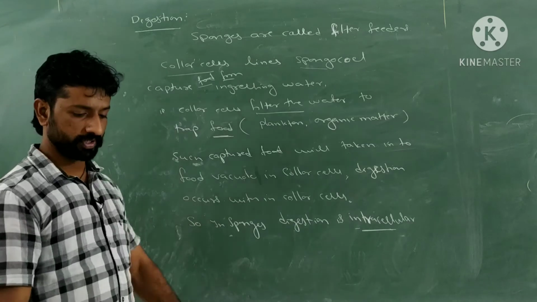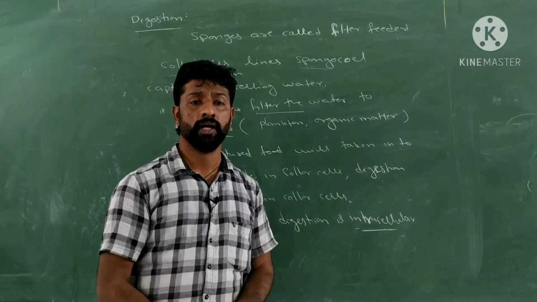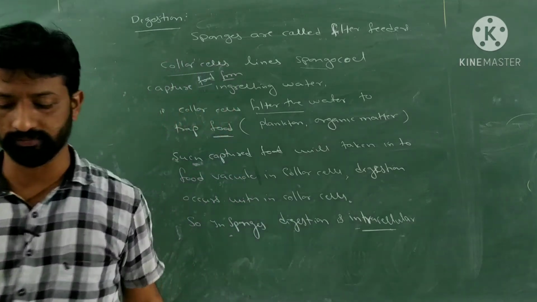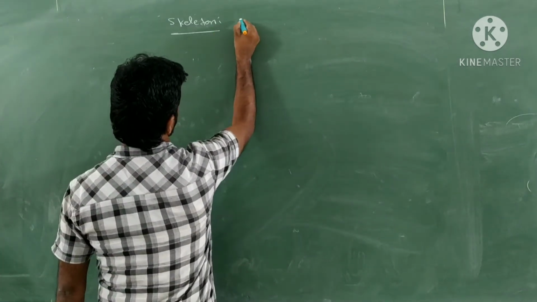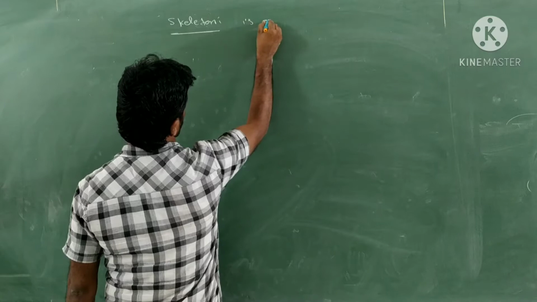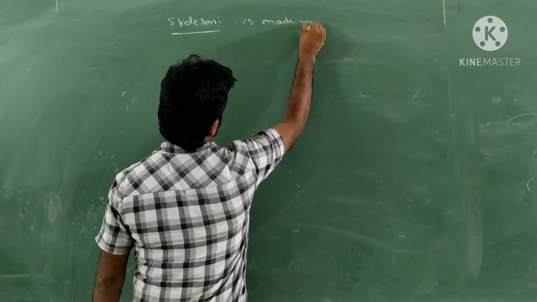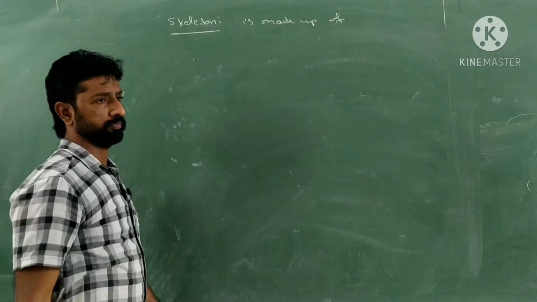And next concept is regarding their skeleton, or what that skeleton is made up of. So skeleton in sponges is made up of 2 structures. What are those?